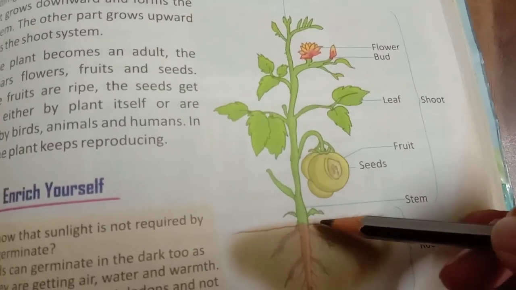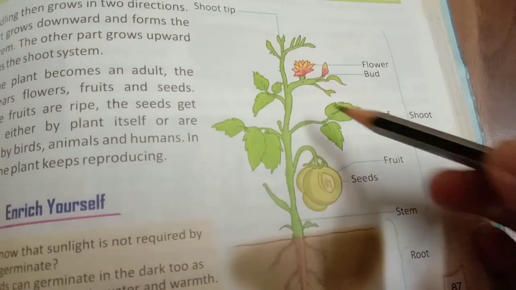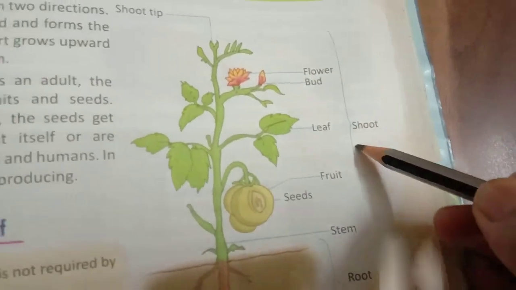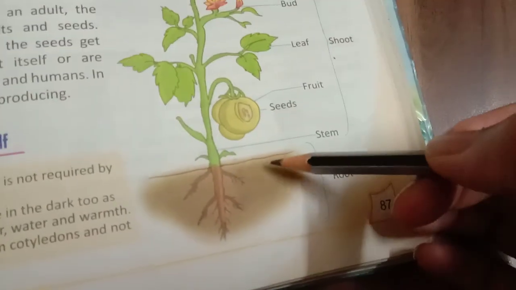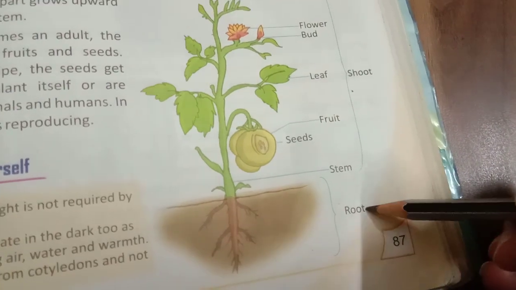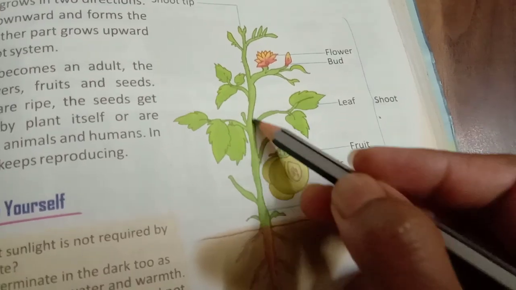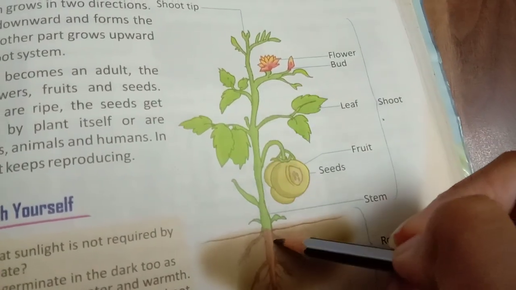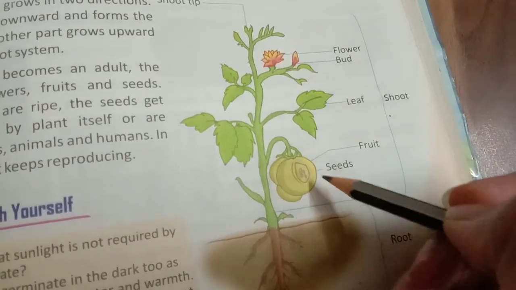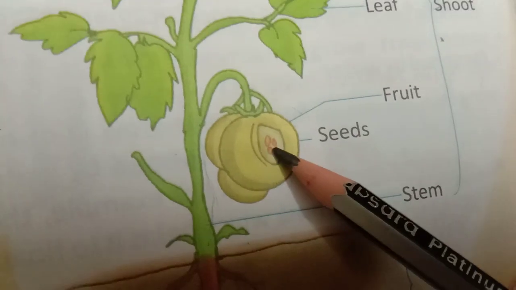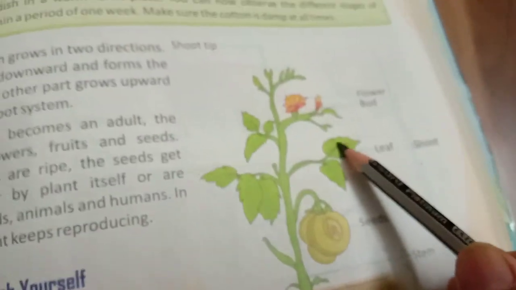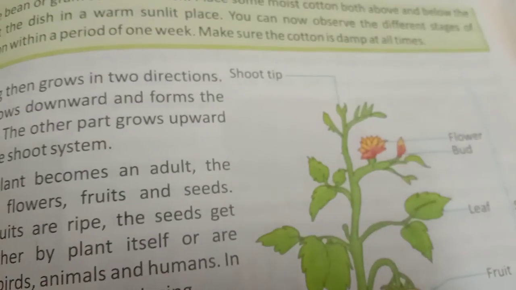The part of a plant which is above the soil we call the shoot, right? And the part that is below the soil we call the root, right? There are different parts. See, this full big stem that you can see, we call it the stem. You can see fruits. Inside the fruits you are able to see the seeds, right? These are the leaf and the flower, right, students?